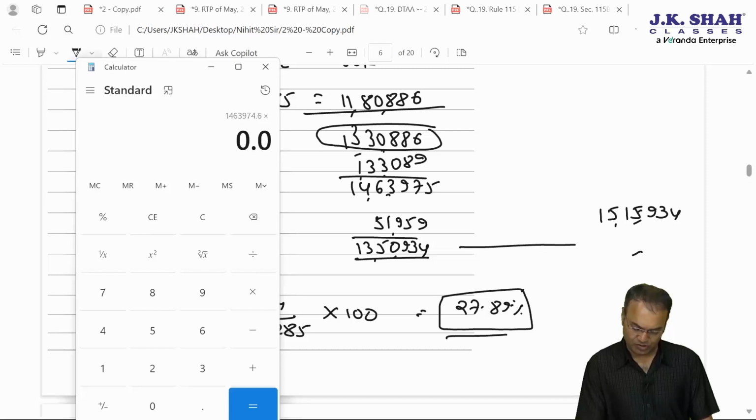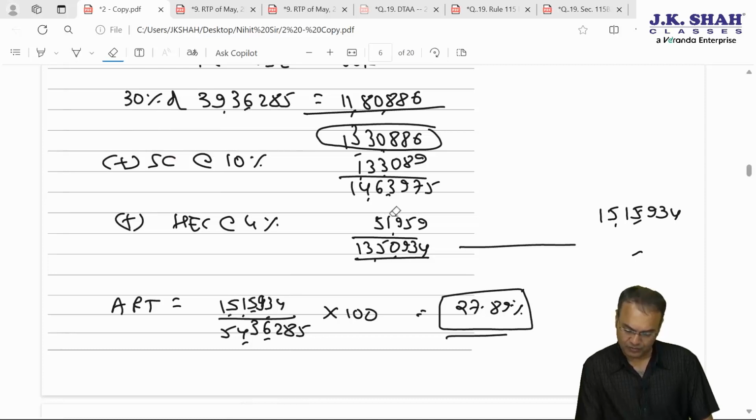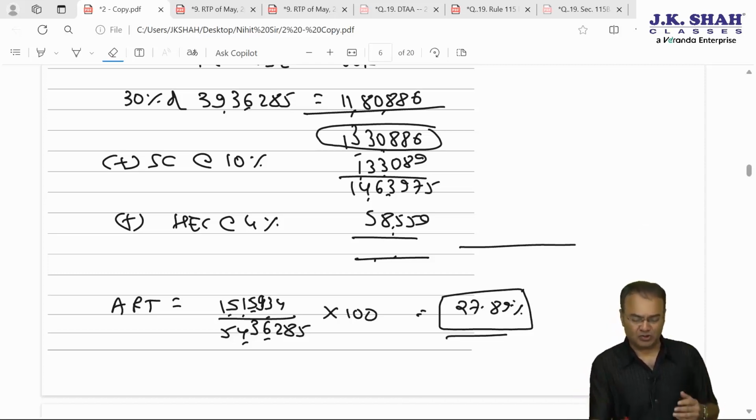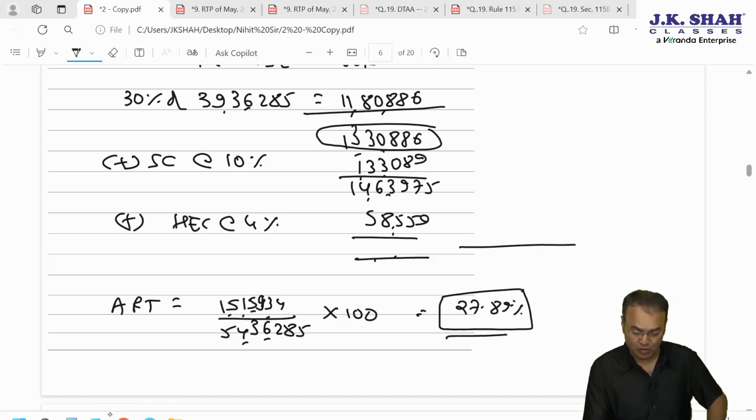Plus into 0.04, 58, 559. 58, 559 is the health and education cess. Total will be different. Average rate will also undergo changes. See, one small mistake can end up taking you a lot of time.